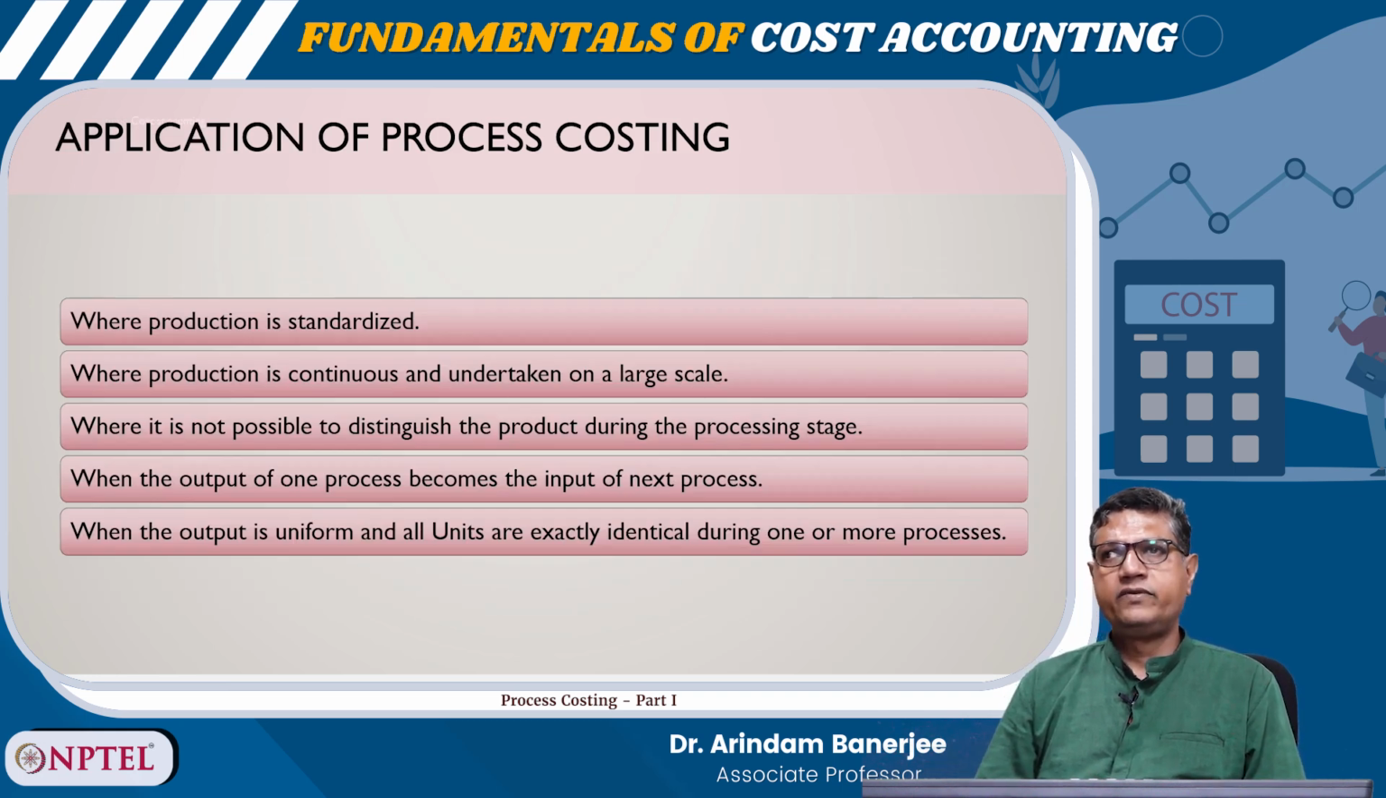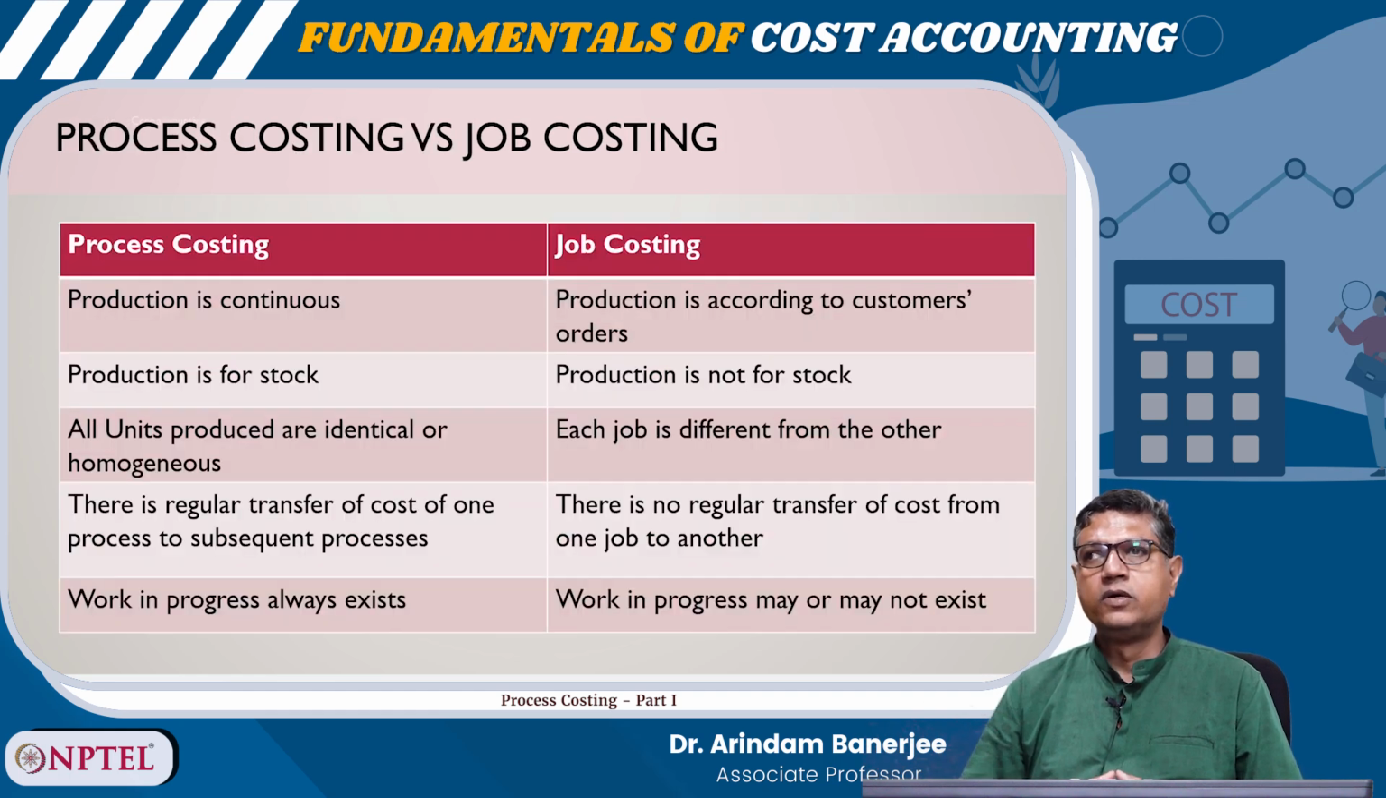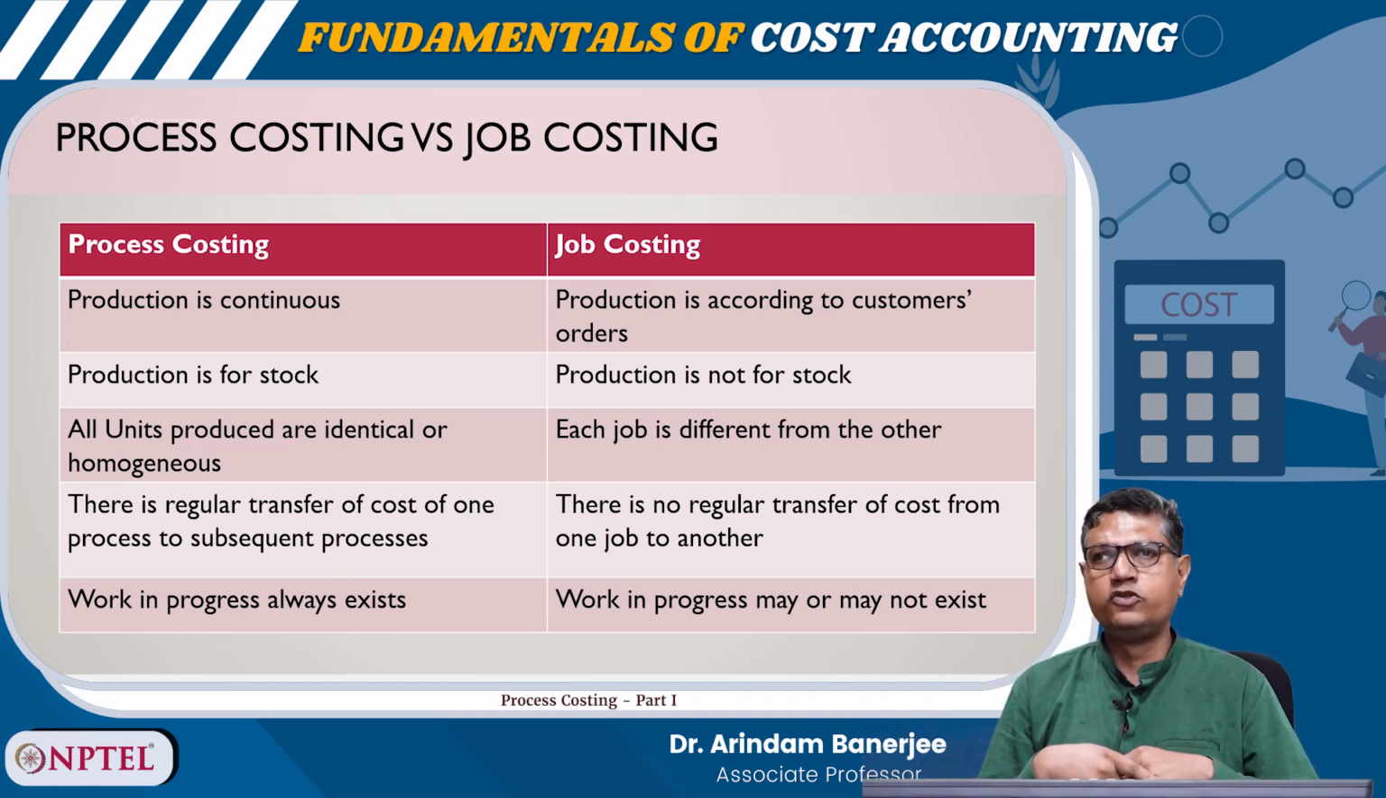The application of process costing happens in the following circumstances: where the production is standardized, where production is continuous and undertaken on a large scale, where it is not possible to distinguish the product during the processing stage, when the output of one process becomes the input of the next process, when the output is uniform and all units are exactly identical during one or more processes.